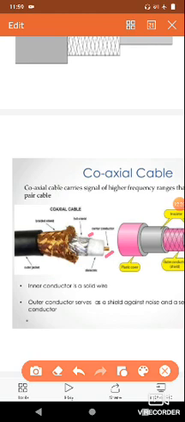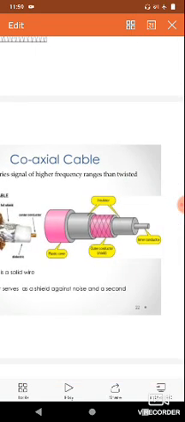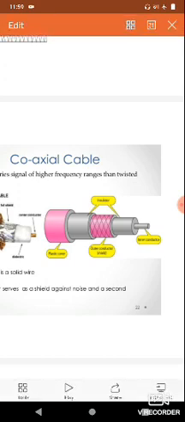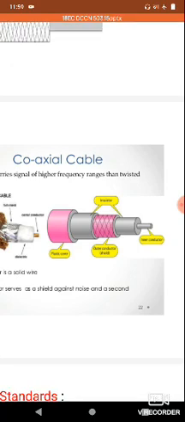Next, folded shield. This is a dielectric material. Next, broadband outer jacket. So this is the inner conductor and outer conductor. The inner conductor and outer conductor are separated by the sheet of insulator, and this is the plastic coated cover.